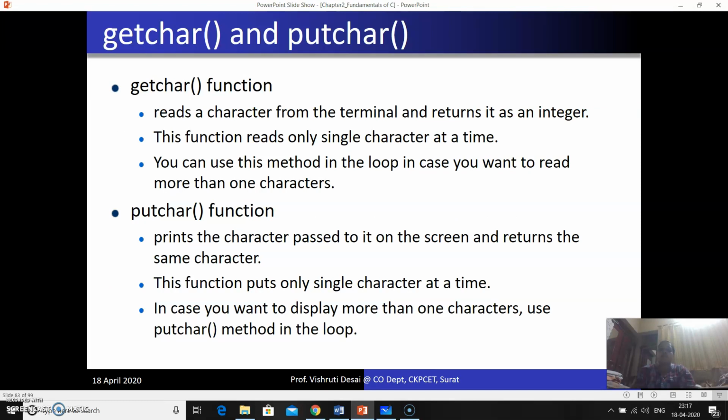Next one is getchar and putchar. If you want to read a character from the terminal, it will return it as an integer. This function reads only a single character at a time. If you want to read multiple characters, you need to use a loop, and within the loop you use this function. What is a loop? We will see that in the control structure chapter. Putchar means whatever you want to print as a character on the screen; you use putchar, but at a time you can put only a single character.